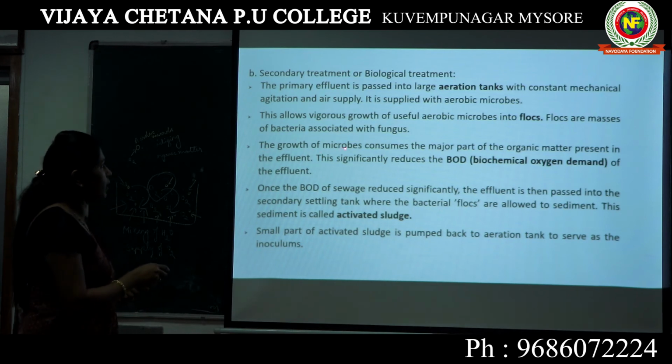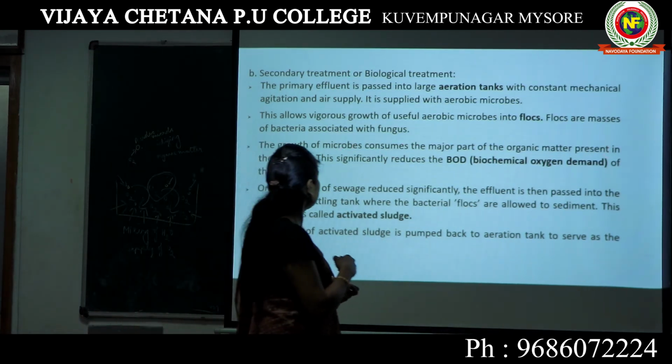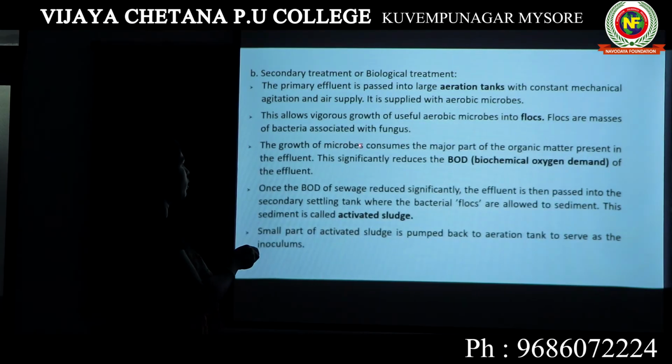So the growth of microbes consumes the major part of the organic matter present in the effluent. When more and more microorganisms are growing, they are getting sufficient oxygen here.